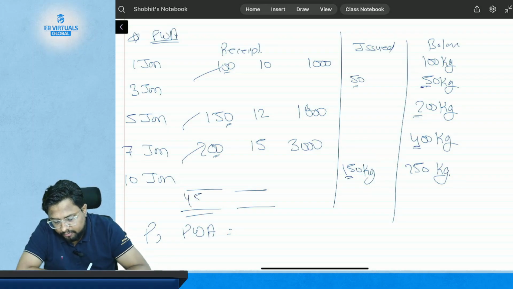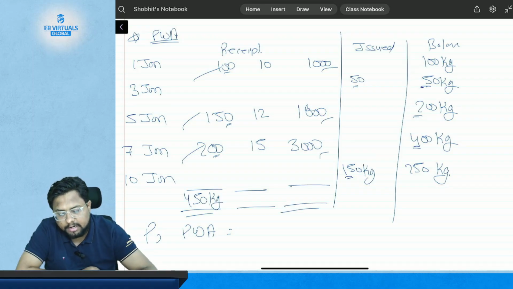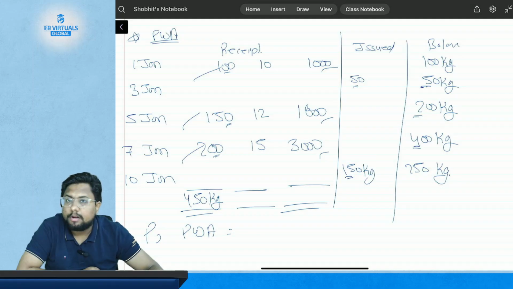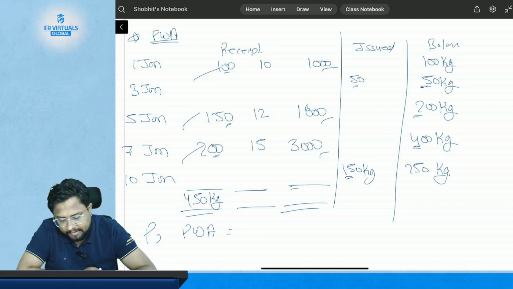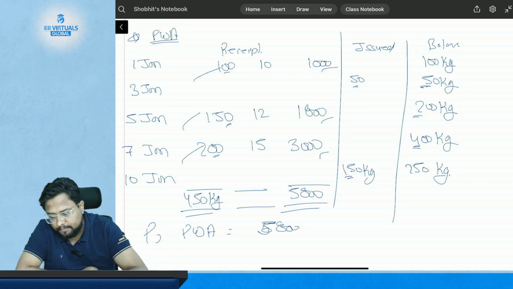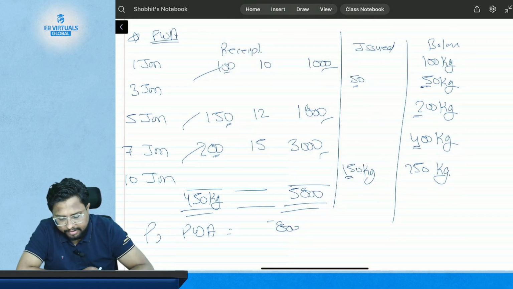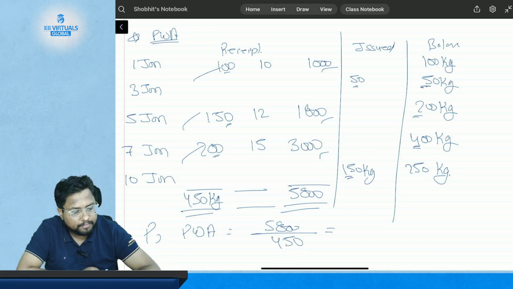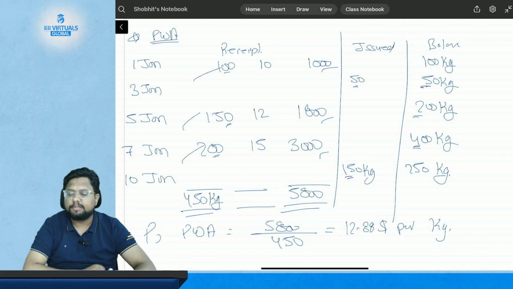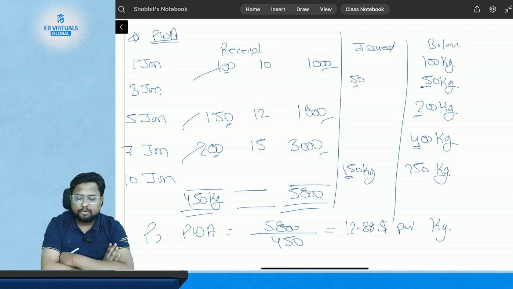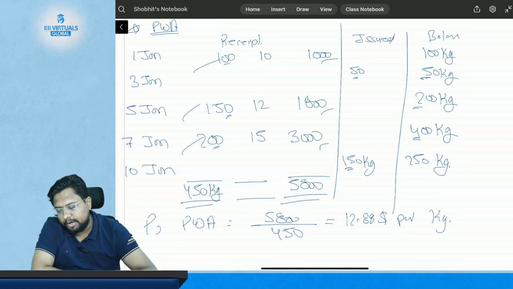which is 450 kgs. And how much is the value? 1000, 1800 and 3000. So 1000 plus 1800 plus 3000 is 5800. So the pricing will be 5800 divided by 450, which is going to be $12.88 per kg. Simple. Okay, so this is PWA, periodic weighted average method.